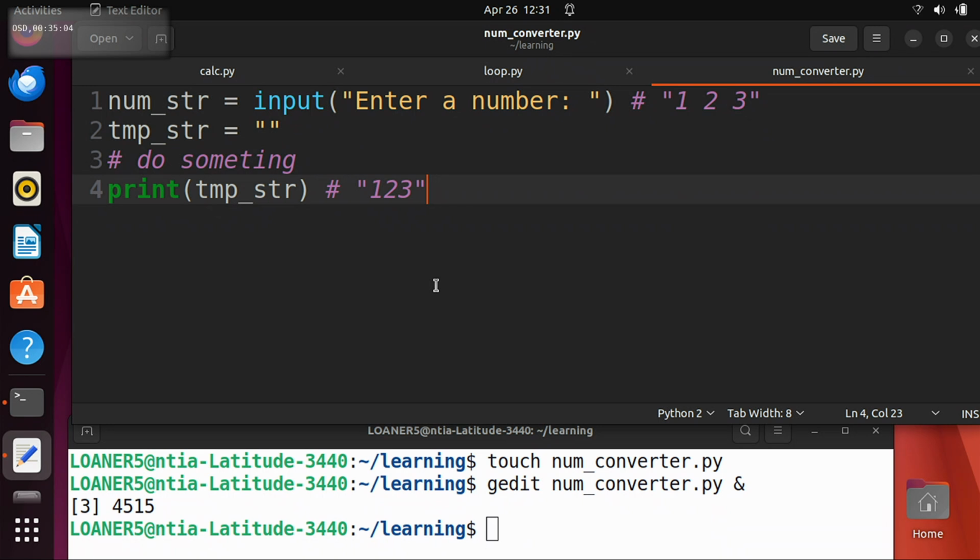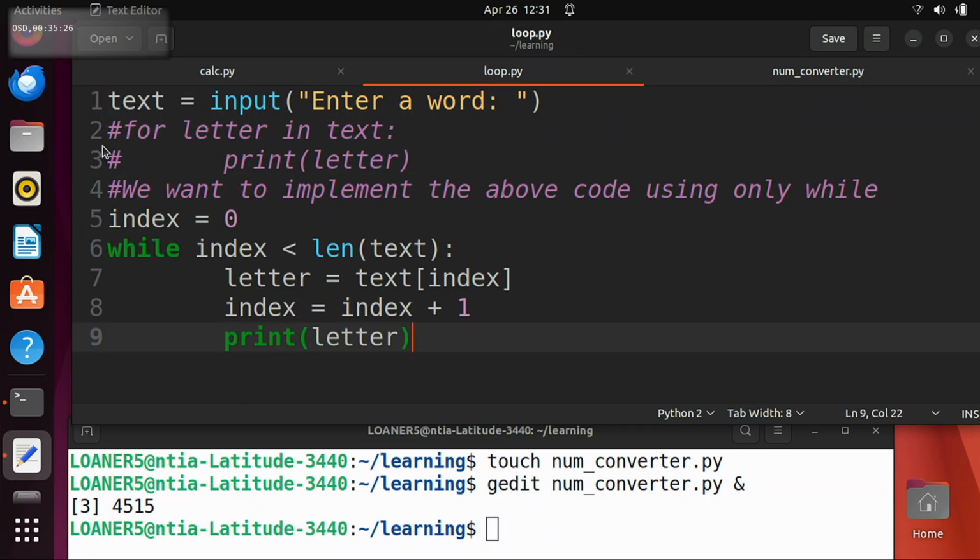Okay. And then if you need more hints on how to actually implement that, let me know, and I can give hints. But does everyone understand how this works, right? If you do temp string plus equals something, it's just going to add that character to the end of your string. So you might want to look back at loop.py.